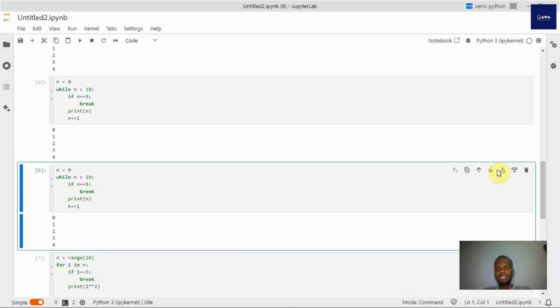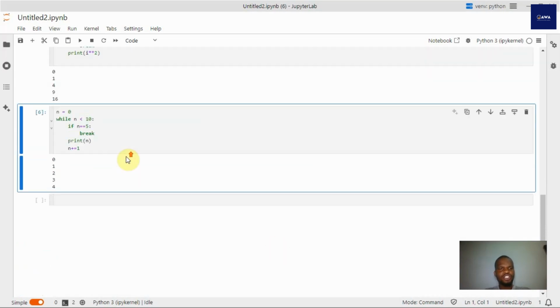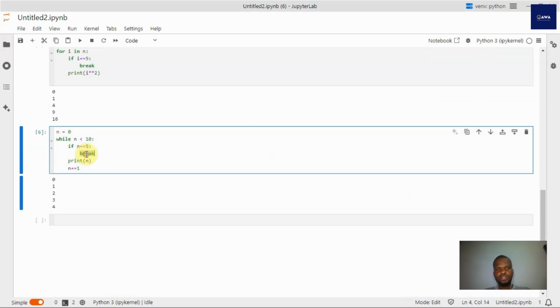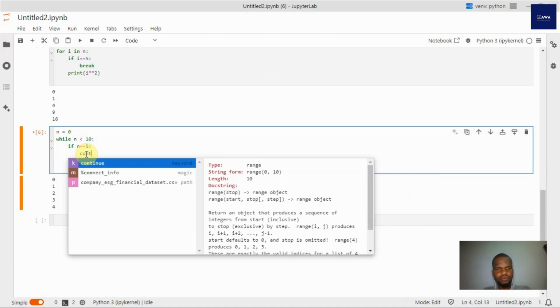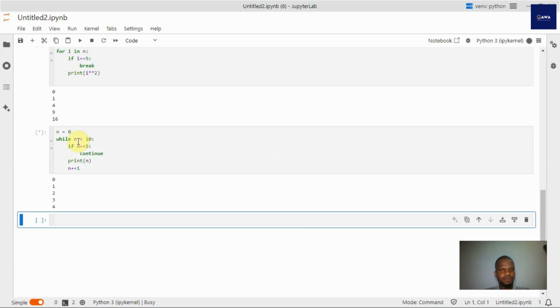Similarly, like I've mentioned earlier, continue is going to skip that particular command. Now we are saying keep increasing while this is this. So the moment it found that n is equal to 5, it continues. So obviously there's something wrong with how I've written this. It's still running.